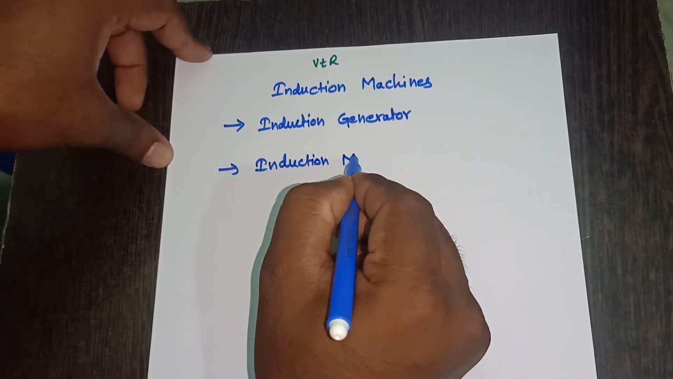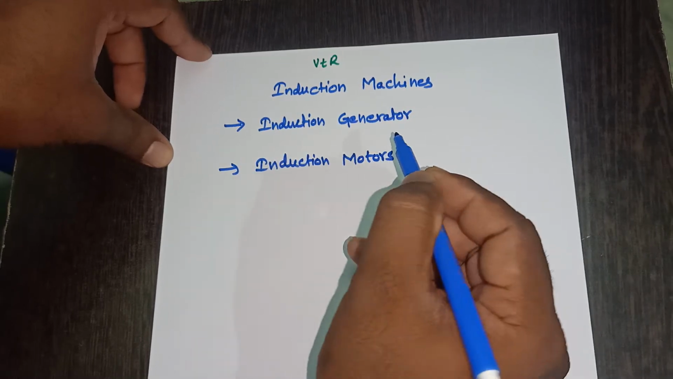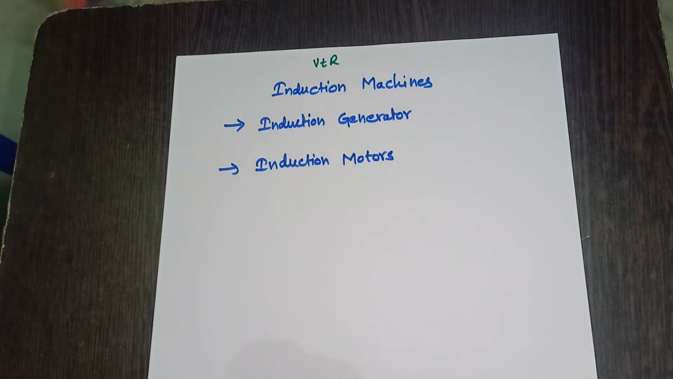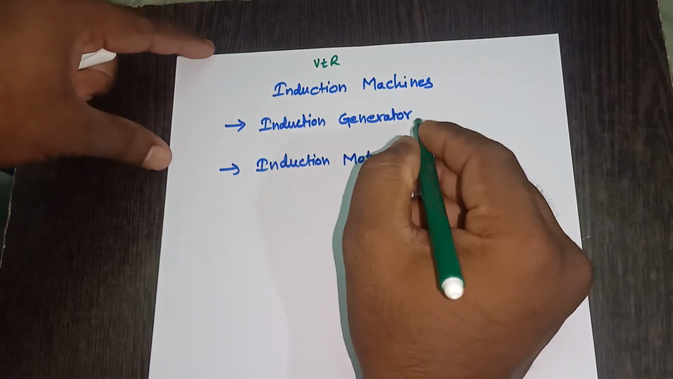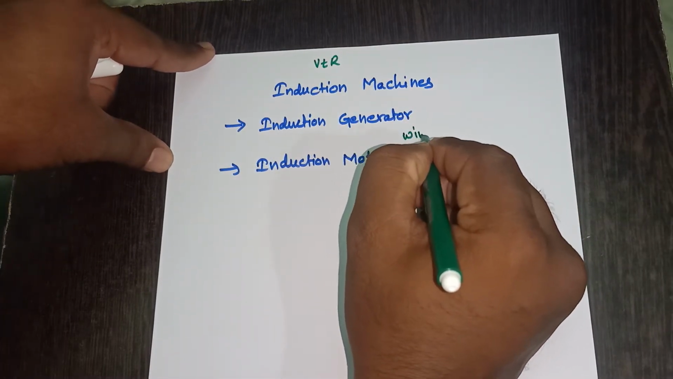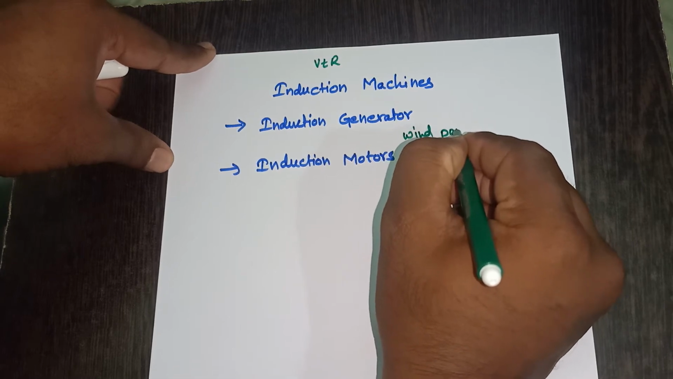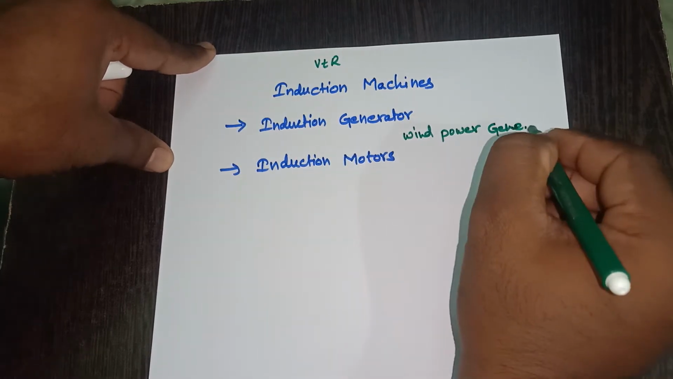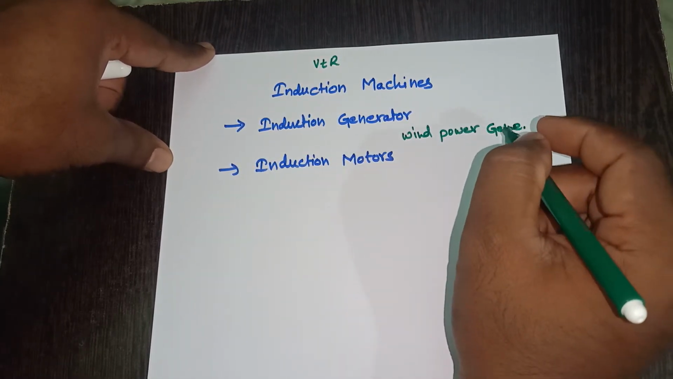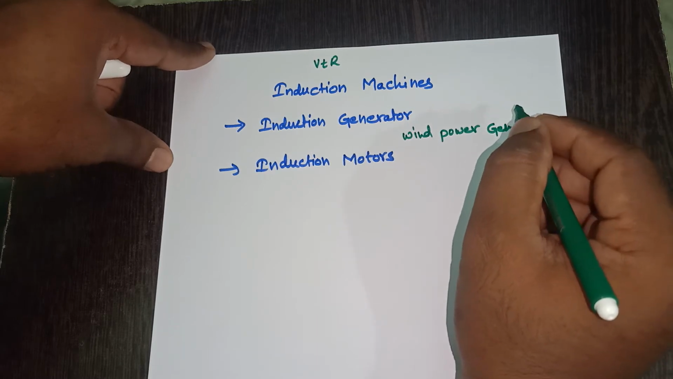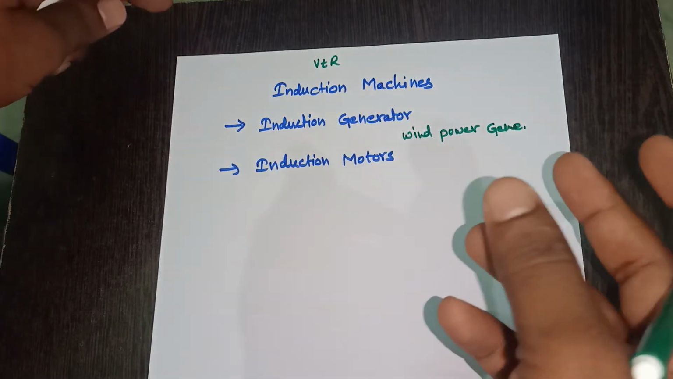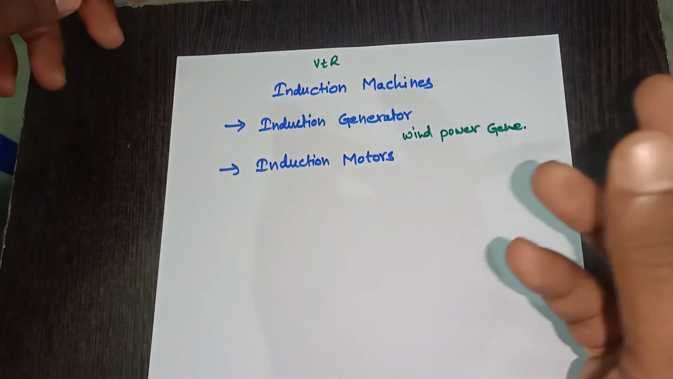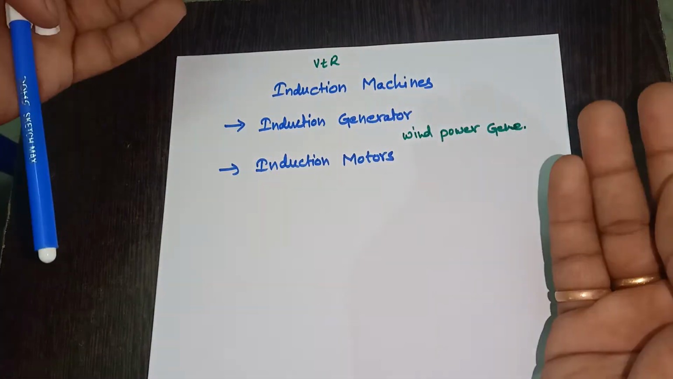These induction generators have applications in wind power plants, wind power generation, and in aeroplanes. Wherever we get variable speed, there we can use induction machines and produce electrical energy. We can convert wind energy into electrical energy, right?